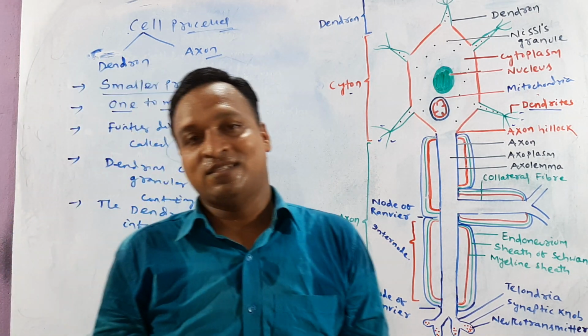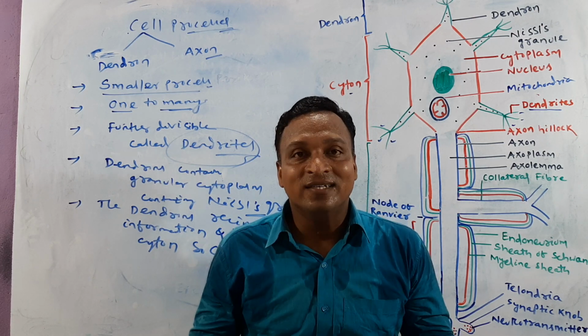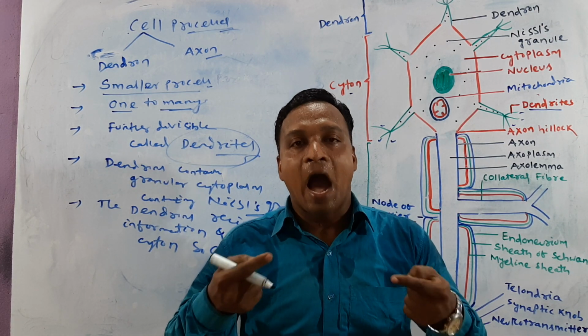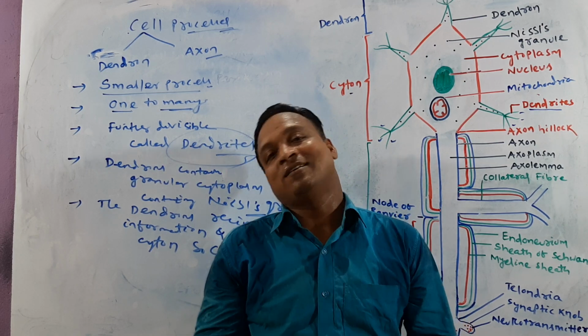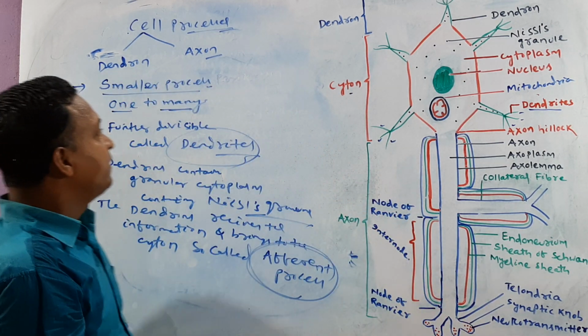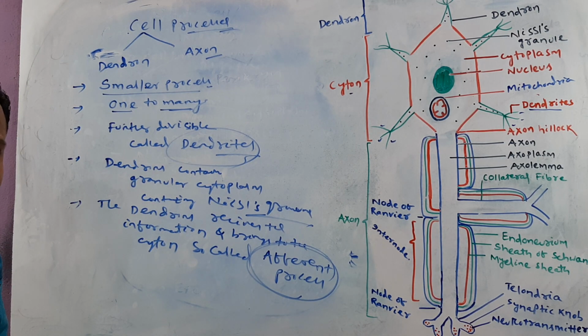Another short question always asked: who is known as the afferent process of the neuron? Dendron is known as the afferent process of the neuron because it brings the information to the cyton. This is the basic fundamental about dendron. Now we switch to axon.